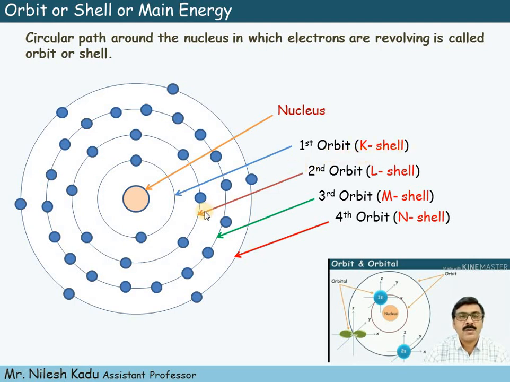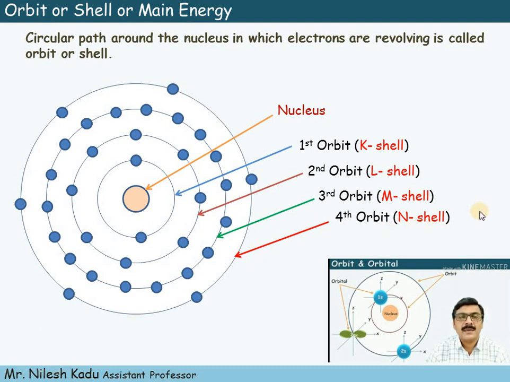The second circular path is called the second orbit or L shell. The third circular path is called the third orbit or M shell, and the fourth circular path is called the fourth orbit or N shell. Means the first shell is the K shell, the second shell is the L shell, the third shell is the M shell, and the fourth shell is the N shell.